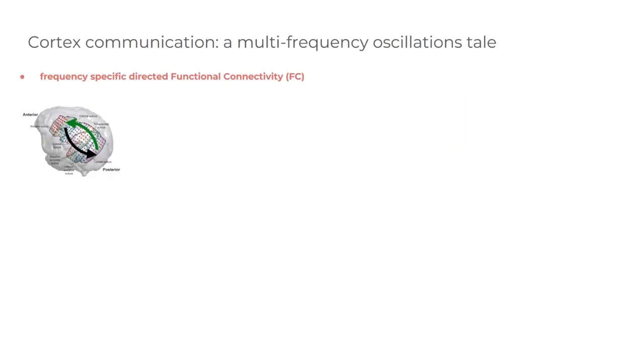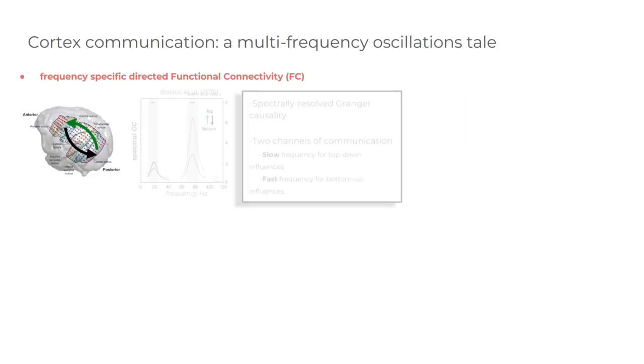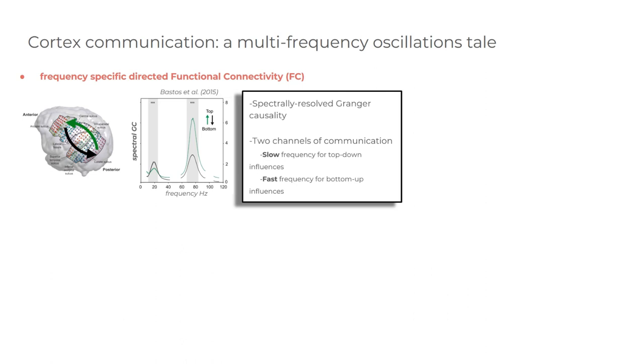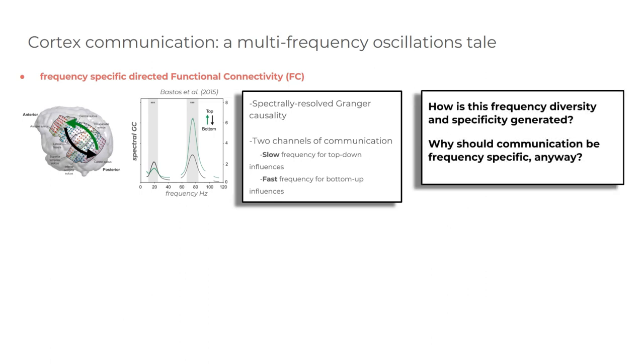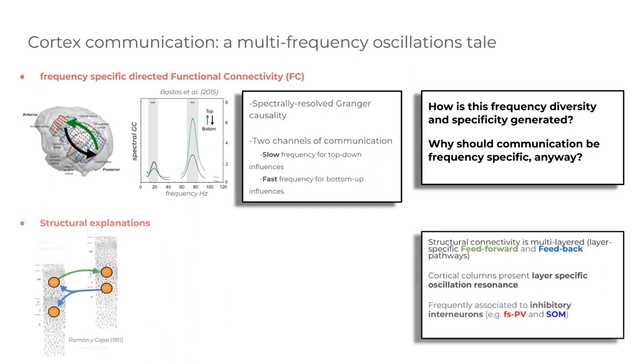Brain regions communicate through oscillations. It has been shown using spectral Granger causality that top-down and bottom-up influences are exerted respectively at slower or faster frequencies. This raises several questions. How is this frequency diversity and specificity generated? And more speculatively, for which real purpose should communication be frequency specific? Let's start with the first question.